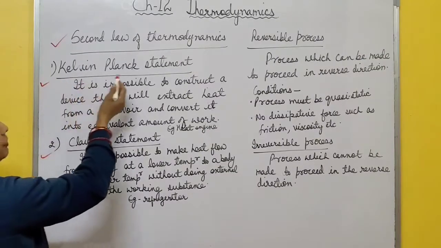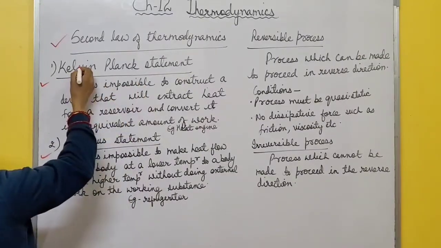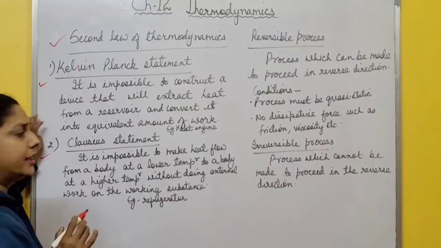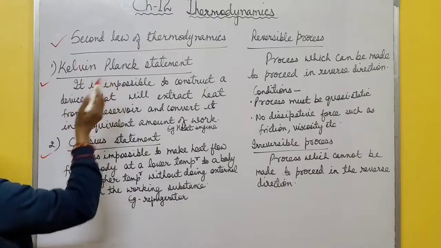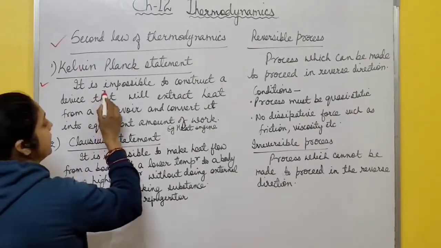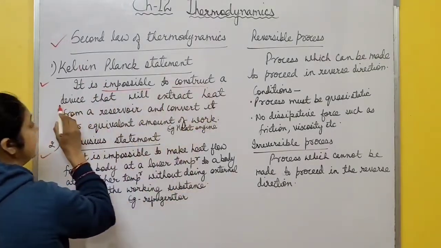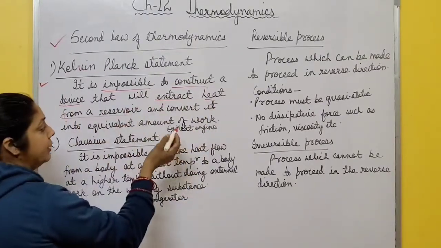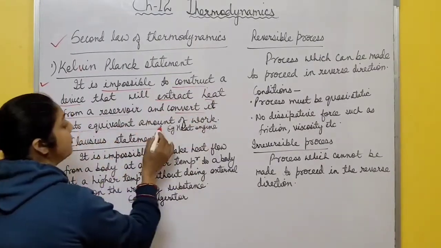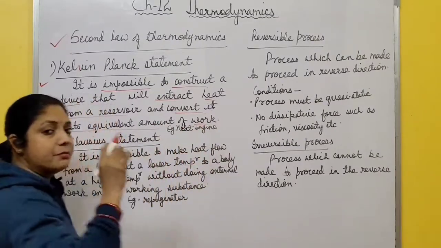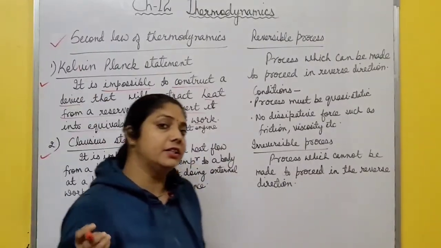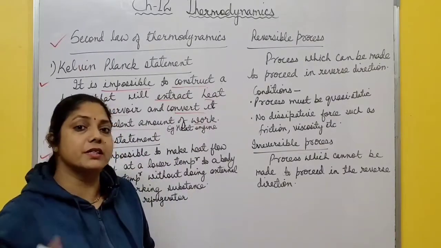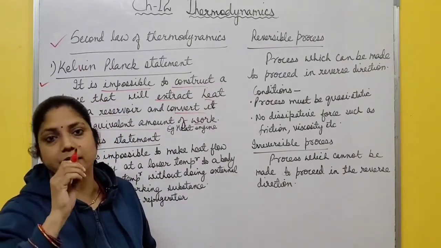Number one is Kelvin-Planck statement and number two is Clausius statement. Just the statement is there, no need to study in detail. What is this Kelvin-Planck statement? It is impossible to construct a device that will extract heat from a reservoir and convert it into equivalent amount of work. It is impossible to construct an engine that will convert all heat from the reservoir into its equivalent work. Some amount of heat is lost.